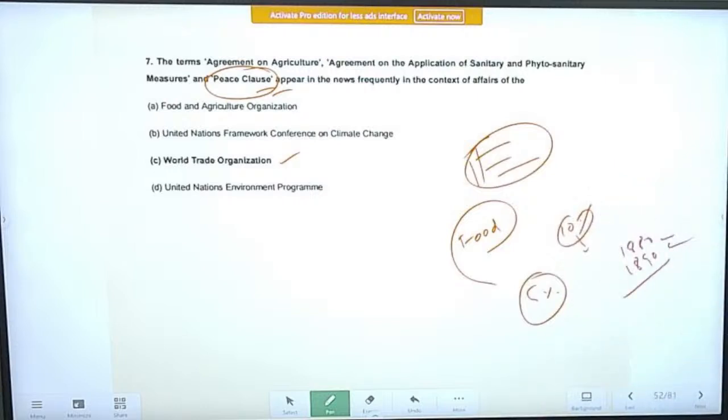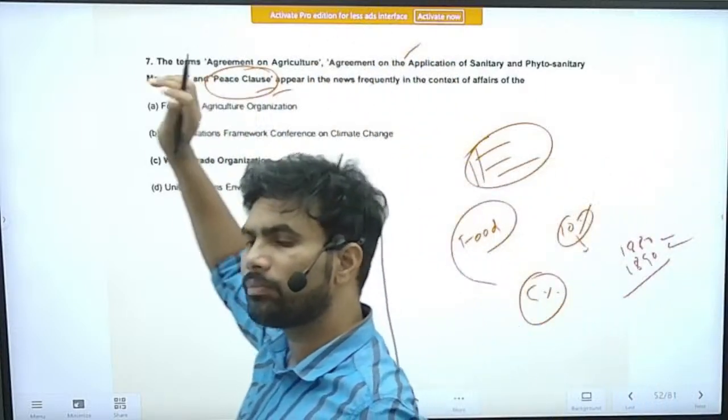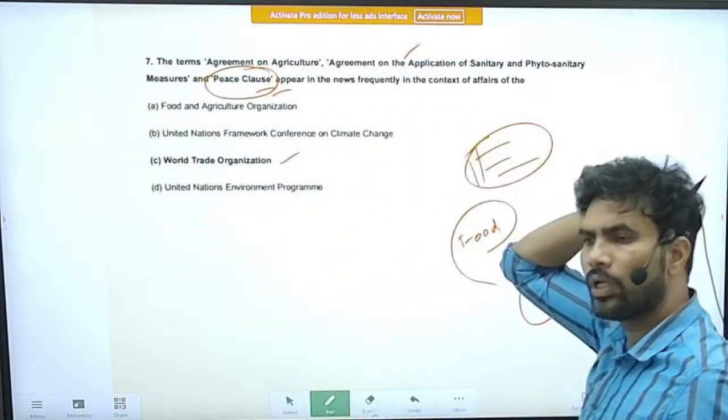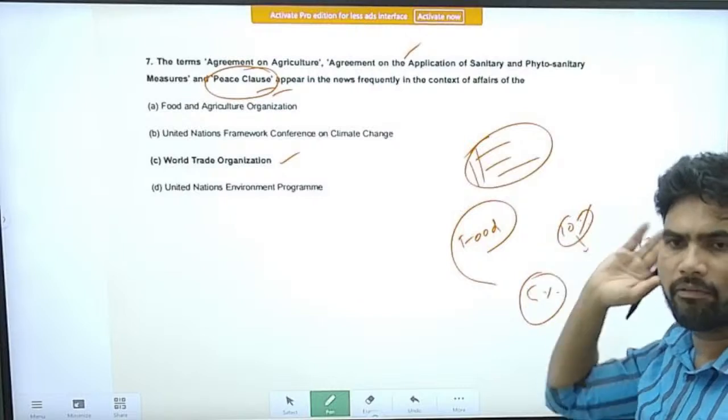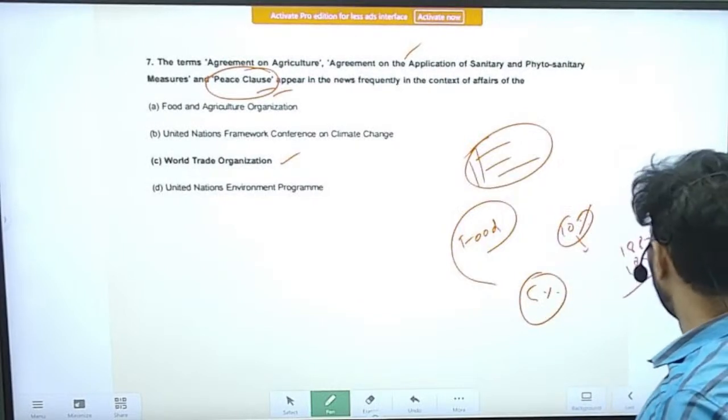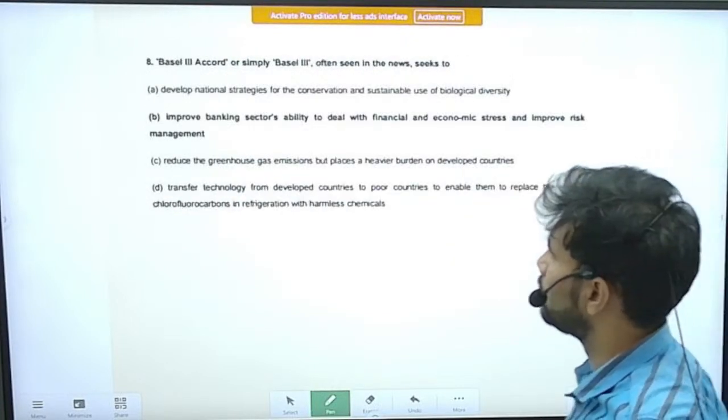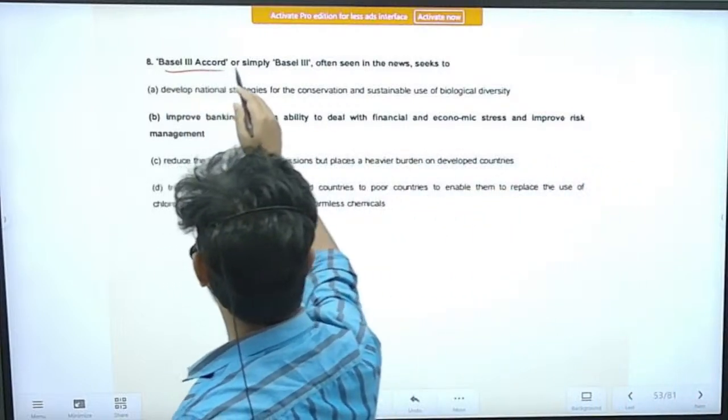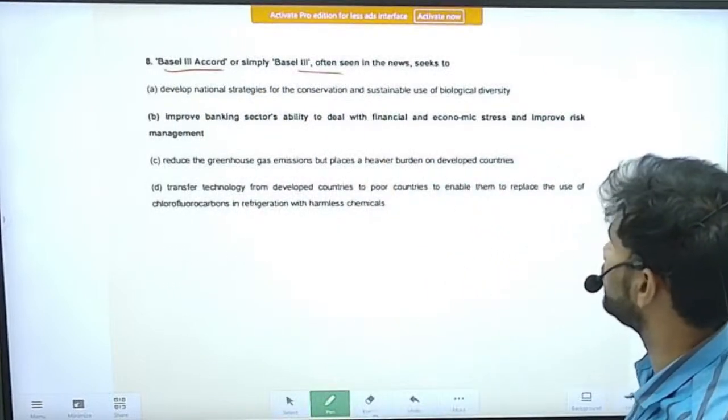Right. That is about the peace clause. So the Agreement on Agriculture is also something related to that one, only storing and trading of agricultural food grains. So try to know more about that one also. Next is Basel III Accord, or simply Basel III, often seen in the news.